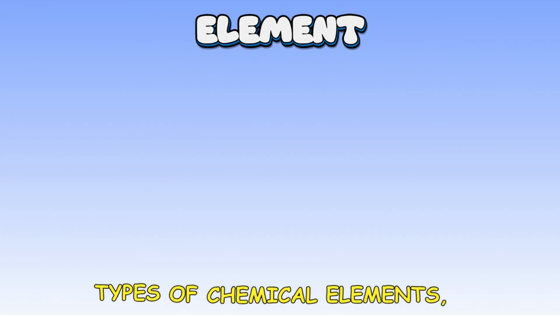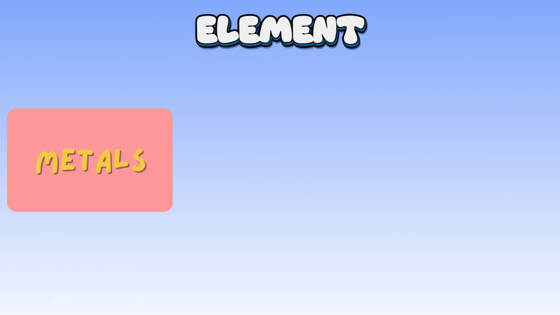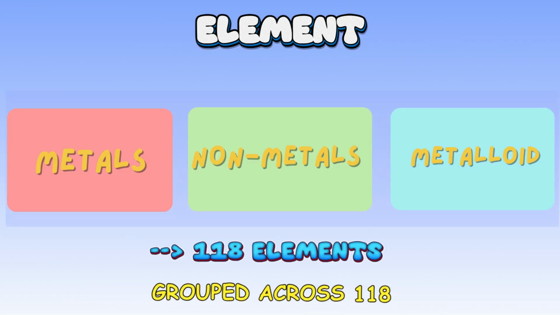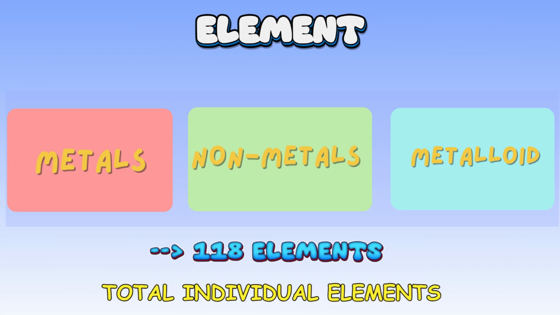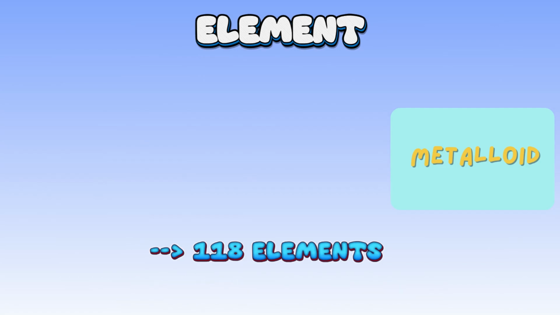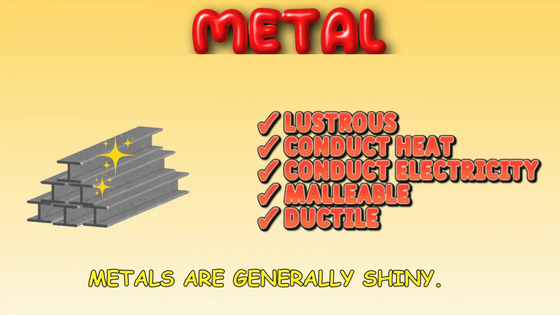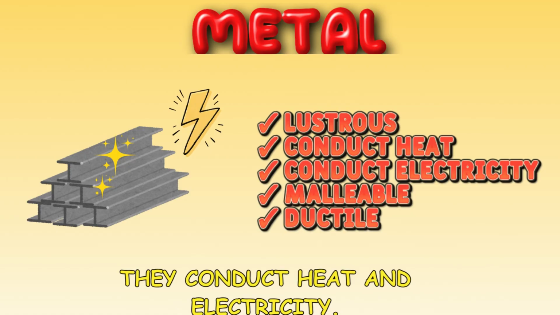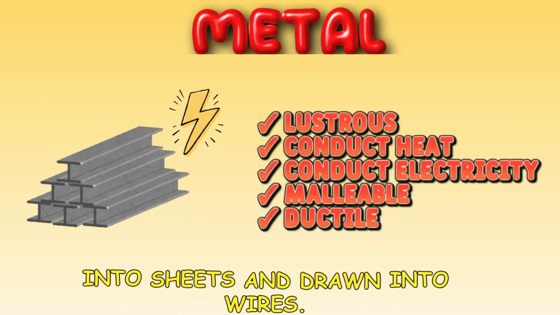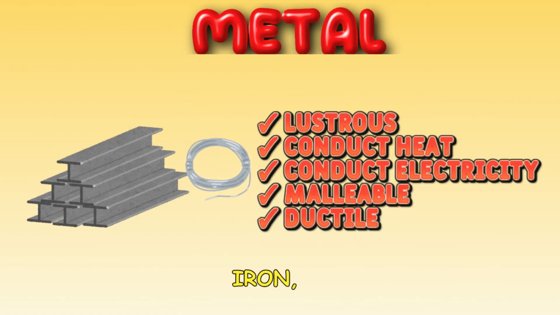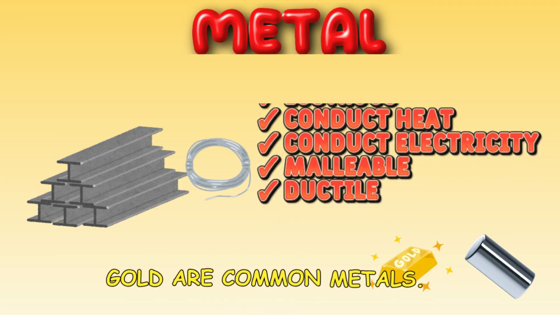There are three main types of chemical elements: metals, nonmetals, and metalloids, grouped across 118 total individual elements in the periodic table. Many elements are metals. Metals are generally shiny. They conduct heat and electricity. They can be hammered into sheets and drawn into wires. Iron, copper, aluminium and gold are common metals.